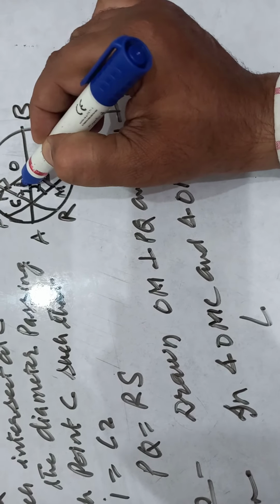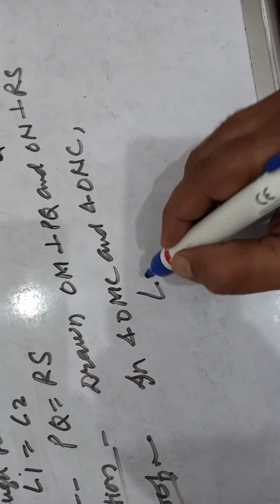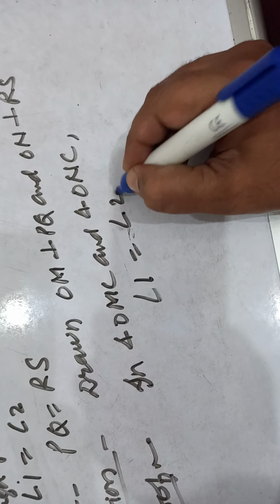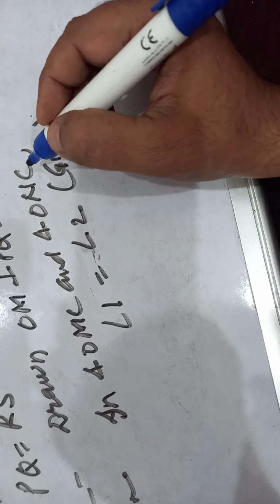Okay children, what is this? This is angle 1 and this is angle 2. Both the angles are equal. That is given. Angle 1 equal to angle 2, that is given in the question itself. Clear children? What else is there?